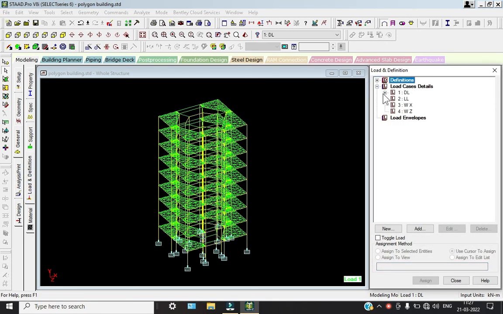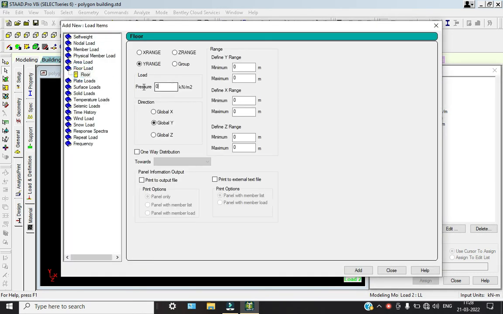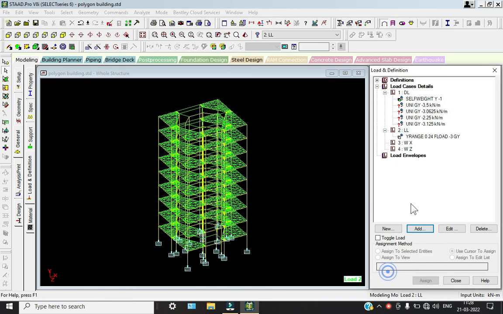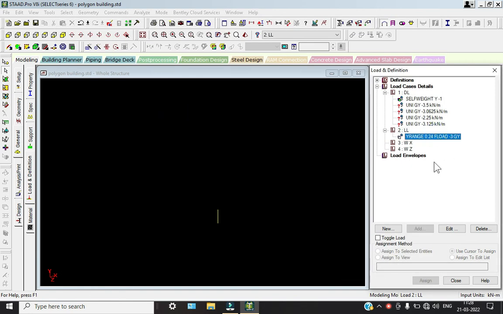Go to live load. Load loads. Minus 3. On add and close. So here you can see the loading condition, right? So now